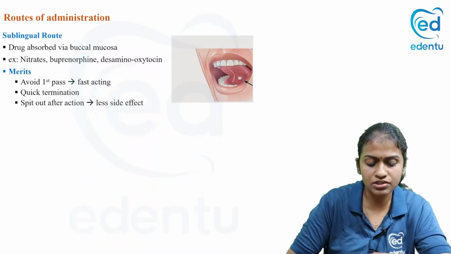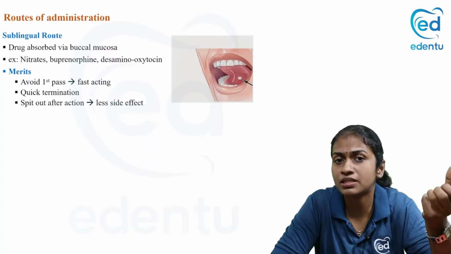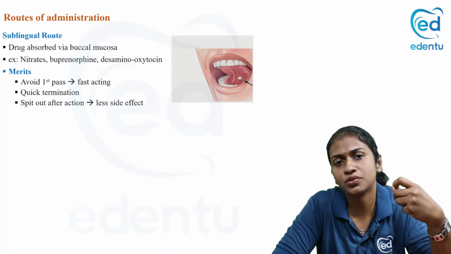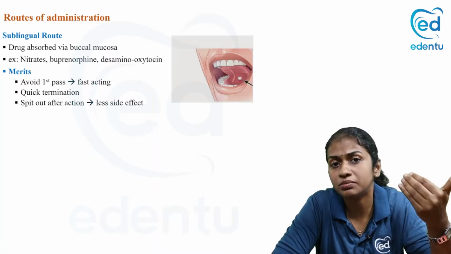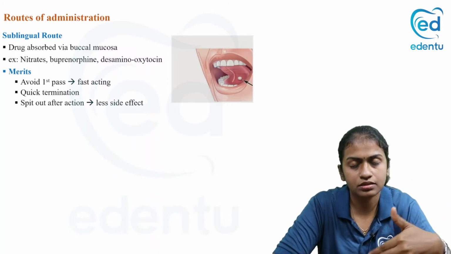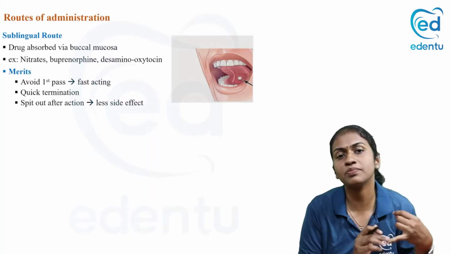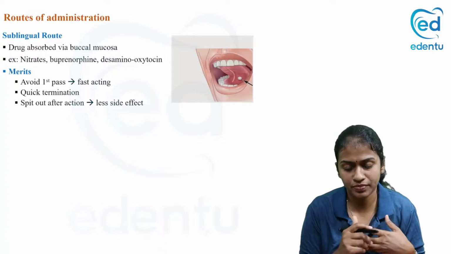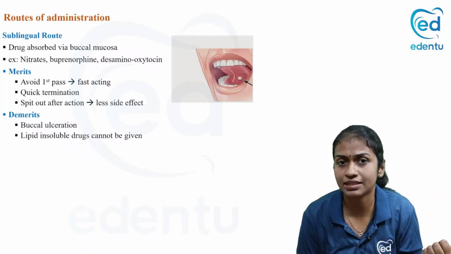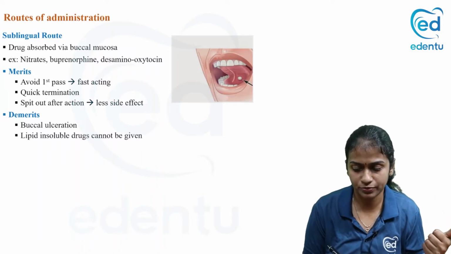Now, what are the advantages? Since it is getting directly absorbed into systemic circulation, it bypasses the first pass metabolism. Okay. Then once its action is over, you can spit it out. So there is quick termination of action once the desired effect is obtained, and therefore less side effects also. So one, it bypasses the first pass metabolism, quick action, less side effects. Okay. What are the demerits? Since you're keeping it under the tongue, there is chance for buccal ulceration, and only lipid soluble drugs can be given. Lipid insoluble drugs cannot be given.